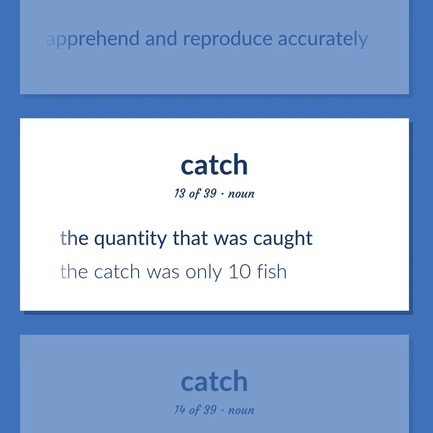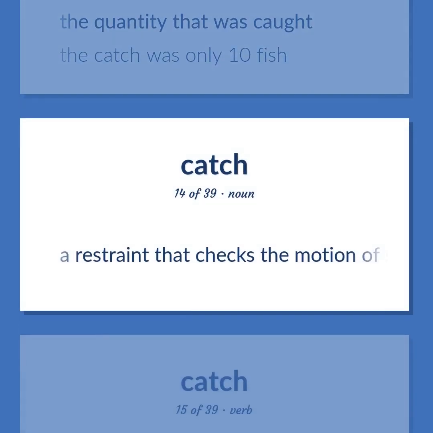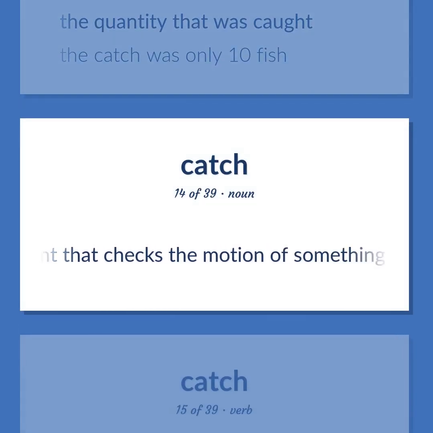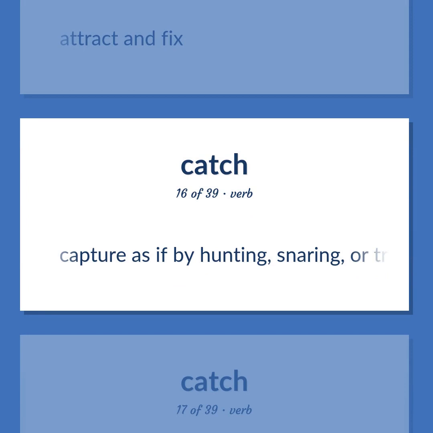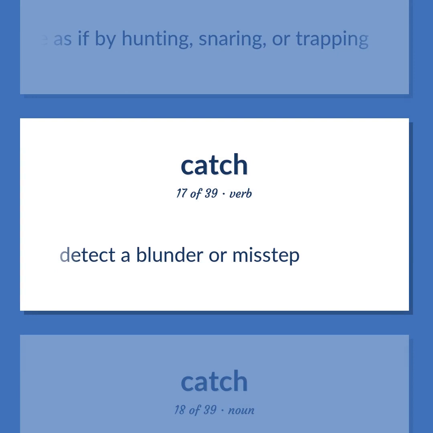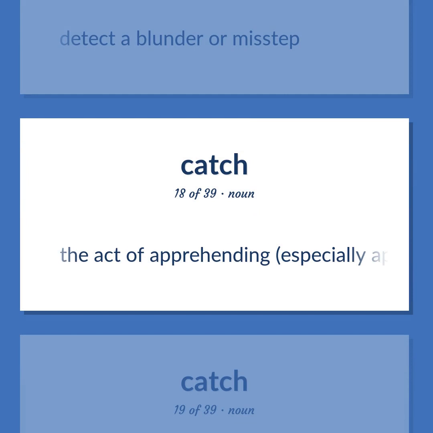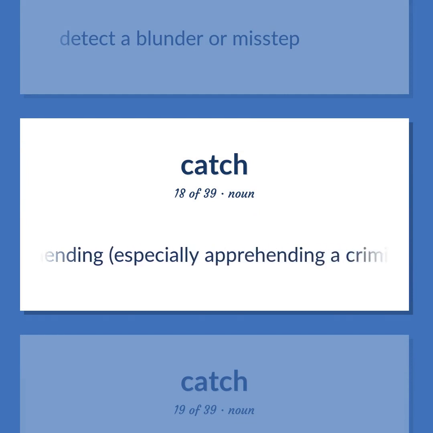The quantity that was caught. The catch was only 10 fish. A restraint that checks the motion of something. Attract and fix. Capture as if by hunting, snaring, or trapping. Detect a blunder or misstep. The act of apprehending, especially apprehending a criminal.